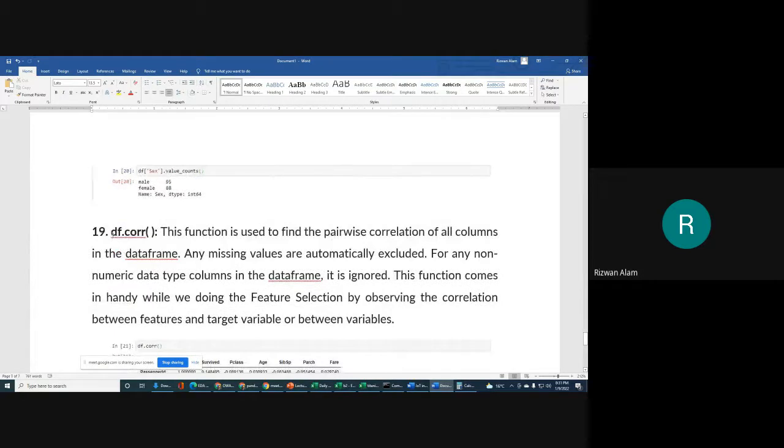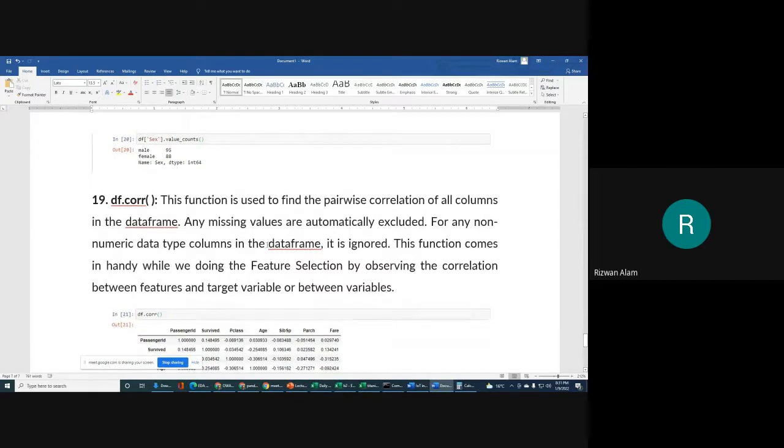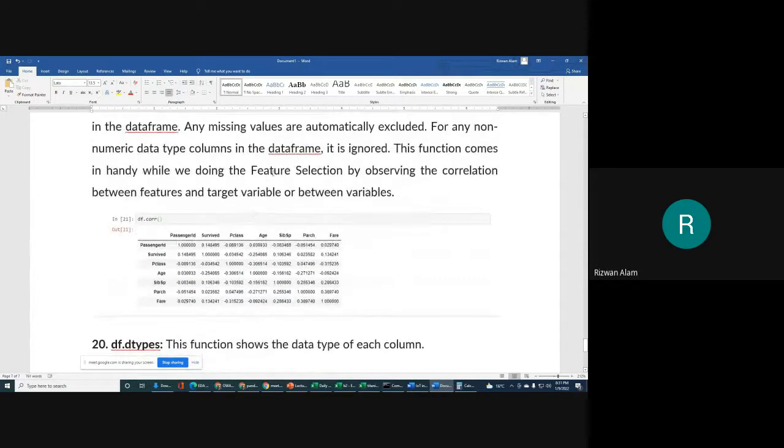I am going to discuss df.corr, for correlation, which is very useful whenever we are going to do any project. It will show you how one column is correlated with another column. Correlated means dependent on the other column. corr is for correlation, and it is a very important function that we in general use for feature selection. Feature selection is a part of pre-processing.